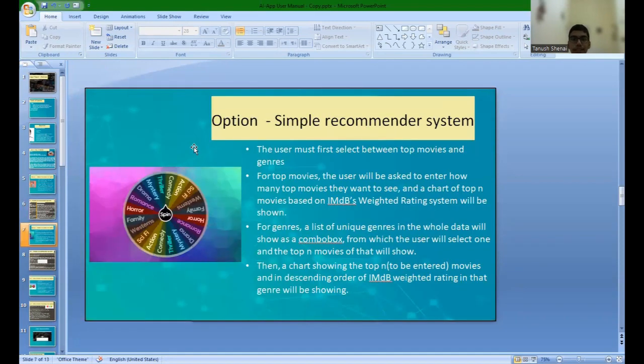The simple recommender system. The user must first select in a combo box the genres, or they have an option of top movies. For top movies, the user will be asked to enter how many top movies they want to see, and a chart of top N movies based on IMDB weighted rating will be shown. For genres, a list of unique genres in the whole data will show as a combo box, from which the user will select one and the top N movies of that genre will show.